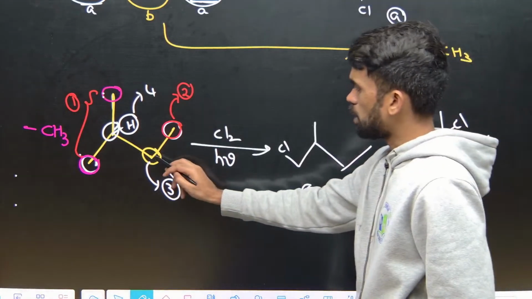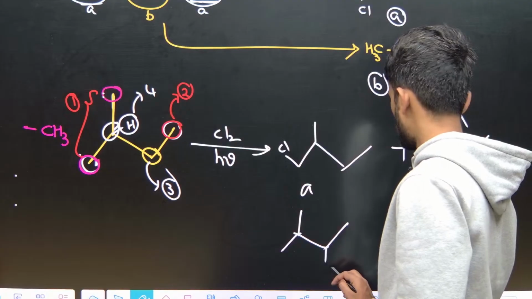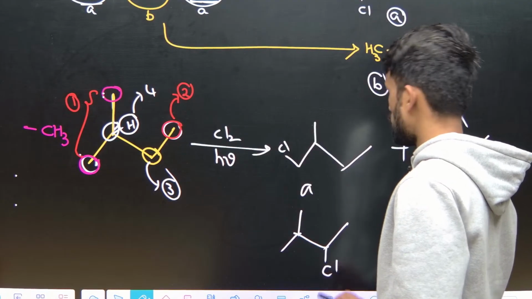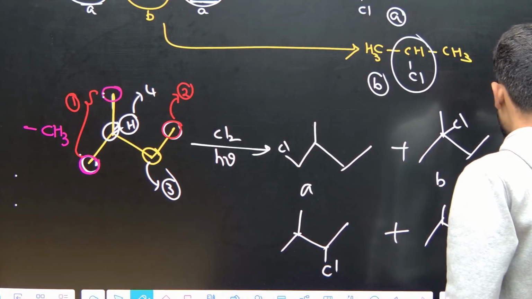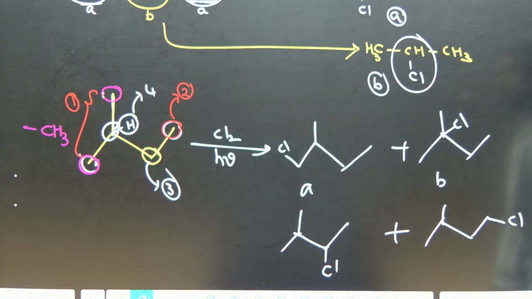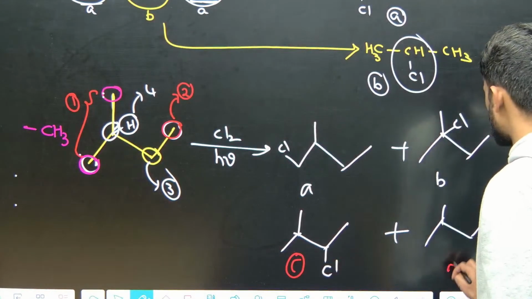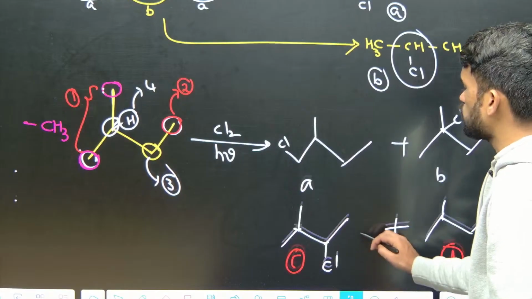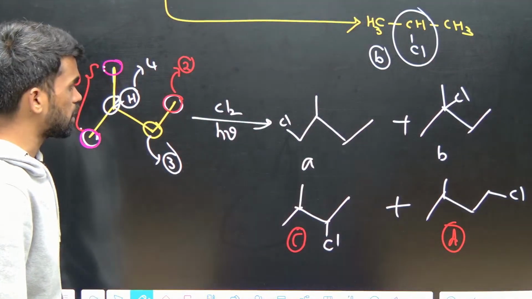And if I replace hydrogen from here, this is the third type you can say. And if I replace hydrogen from here, you will get the fourth type. Like this, how many did we get? A, B, C, D type products, 4 products are produced. But just identify how many of them now have a chiral center in them. So just check how many of them are having chiral centers.